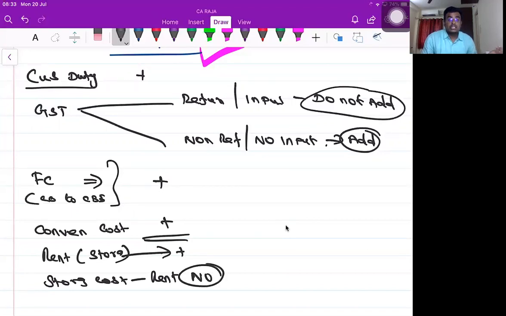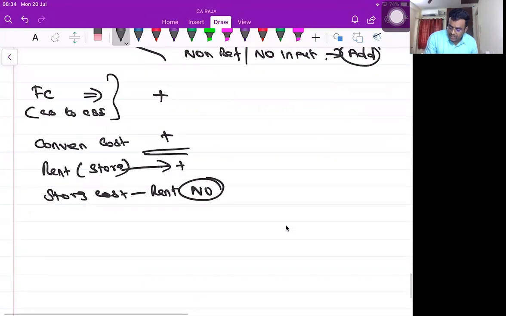No. Because it is not necessary to make the sale. If you want to sell, you can sell it immediately. But in the previous example which I discussed, all those storage costs which I'm incurring are necessary for the purpose of sale. Are you able to understand the differences between necessary or not necessary? Storage cost doesn't mean you immediately take that it should not be added. Sometimes we'll be adding. Most of the times we'll not be adding it with the cost of inventory. Okay. Now, friends, can you please tell me the different types of losses?